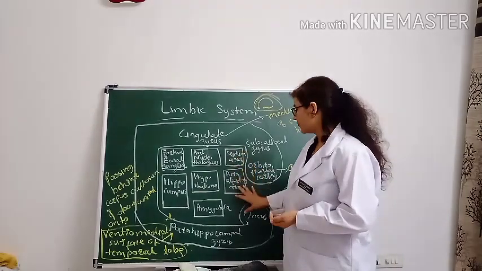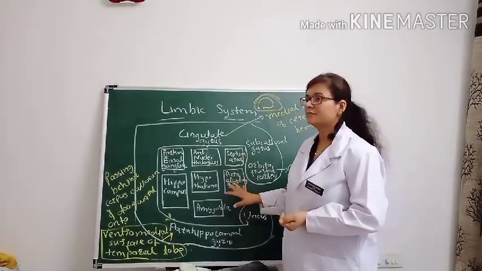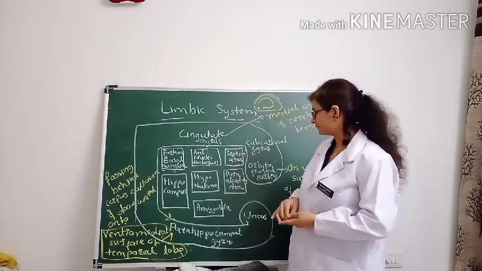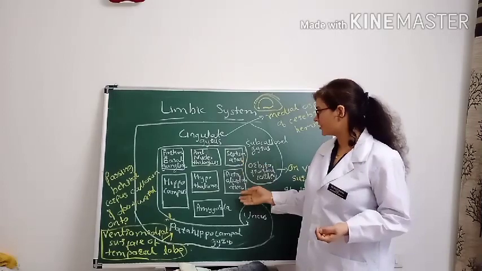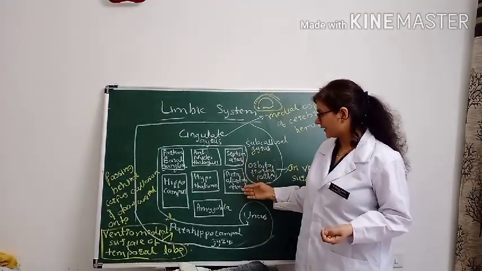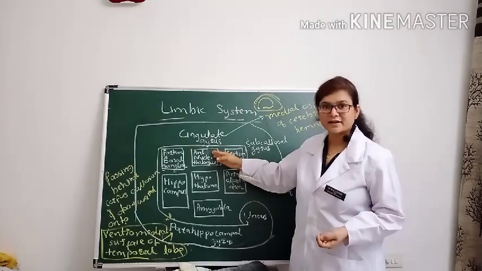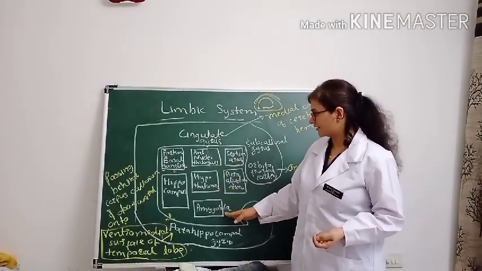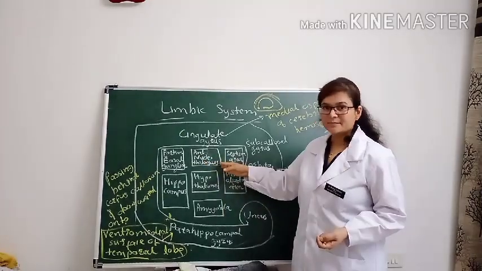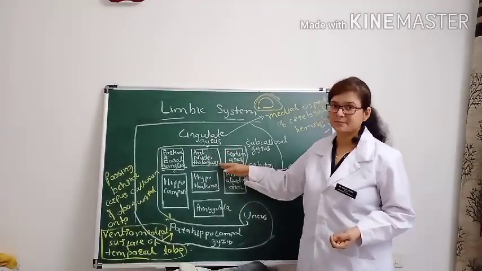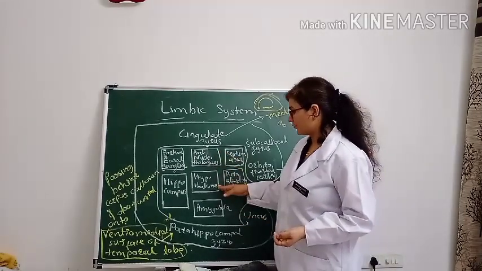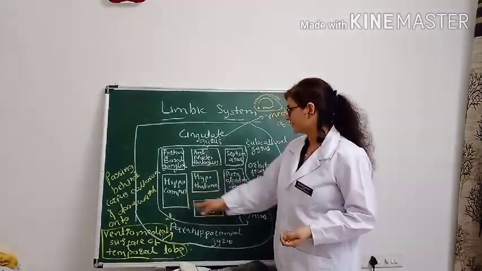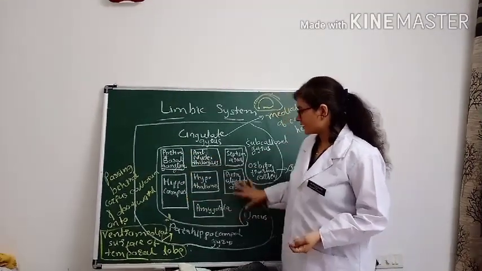Now we go to which subcortical structures form the limbic system. You have to remember the septum area, para-olfactory area, thalamus, hypothalamus and amygdala. Here, the anterior nuclei of the thalamus are the part of the limbic system. Then hypothalamus and amygdala, a portion of the basal ganglia, and the hippocampus. So these are the subcortical structures.